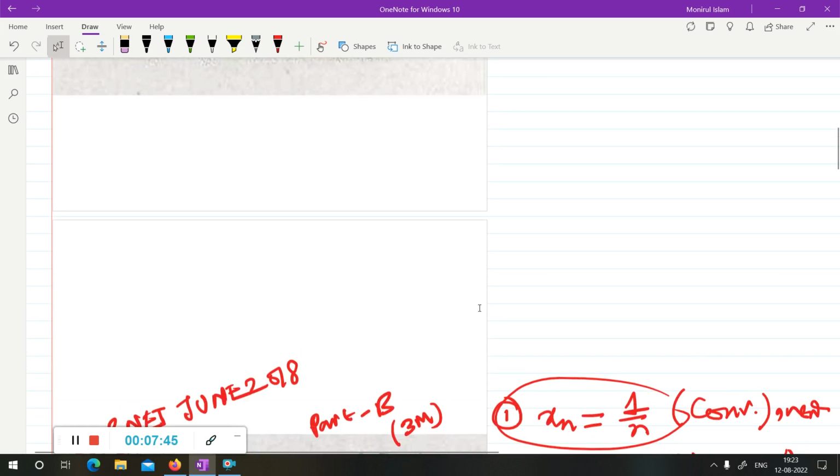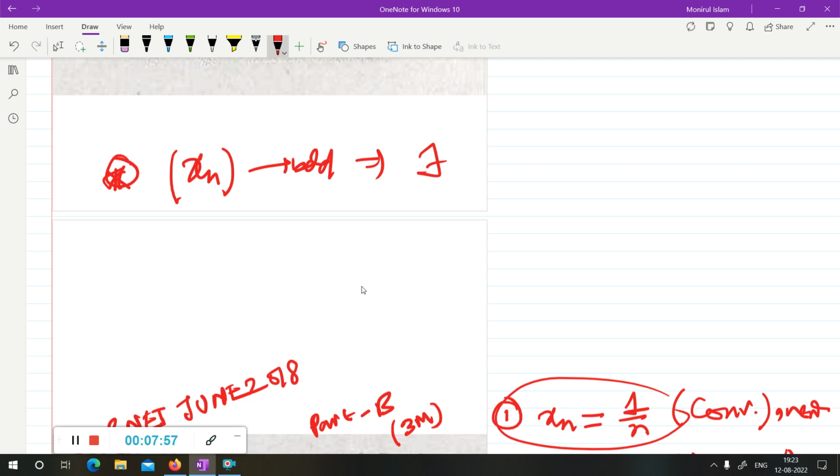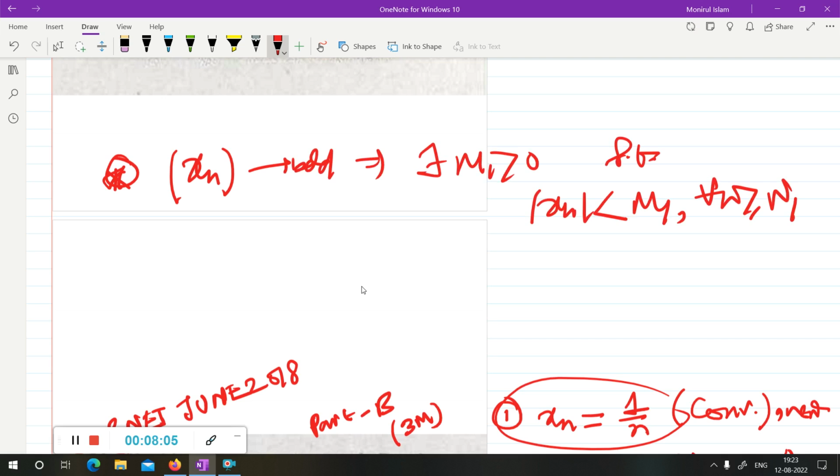You can also tell it like this: xn is bounded, given. So I can say there is a real number M1 greater than 0 such that mod xn is less than M1 for all n greater than N1.